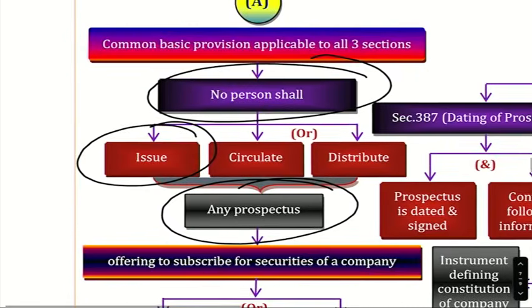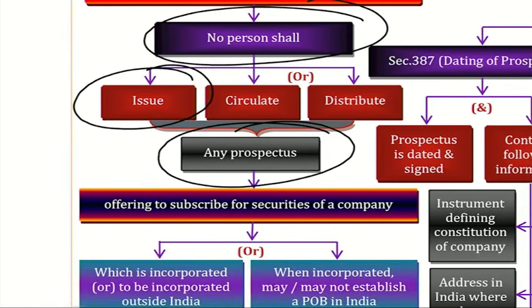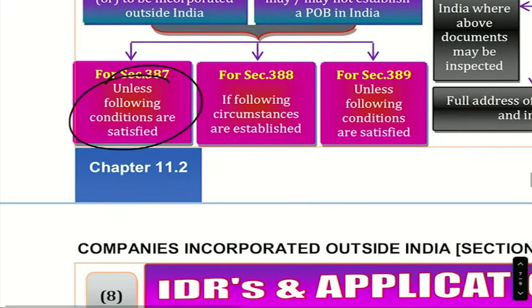Read only the rounded off content. No person shall issue any prospectus unless the following conditions are satisfied. What does it mean? You need to comply with the conditions, or you should not comply.